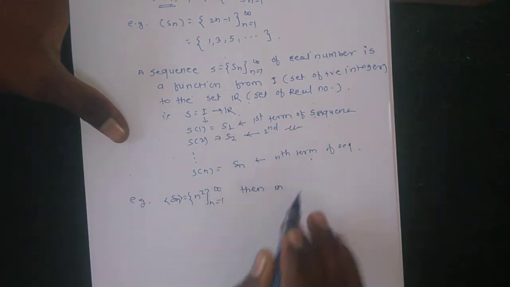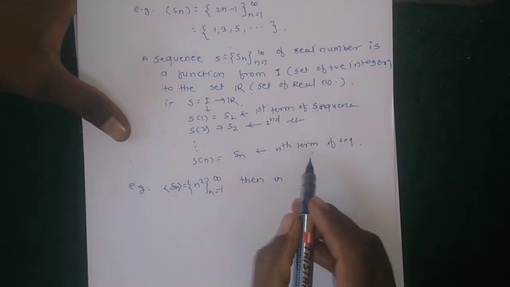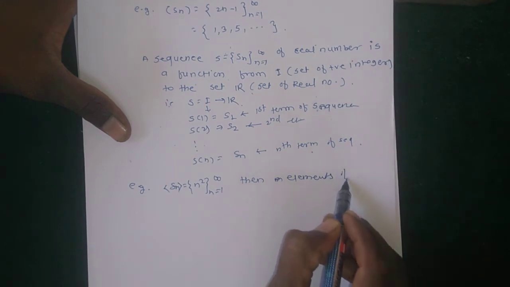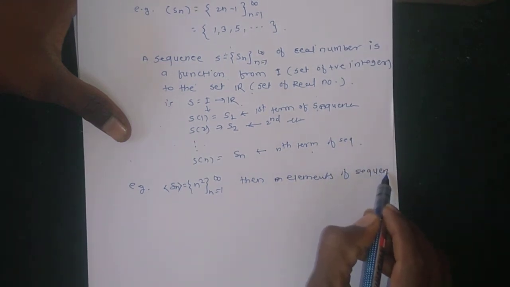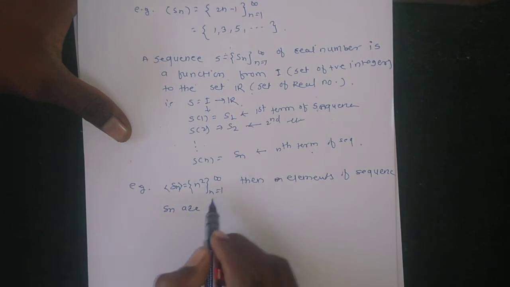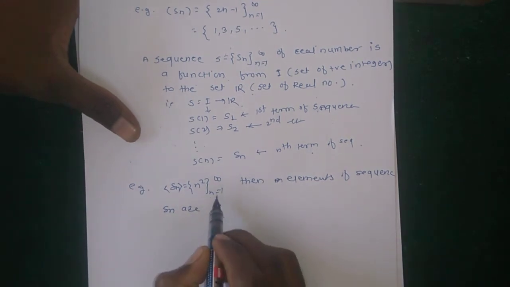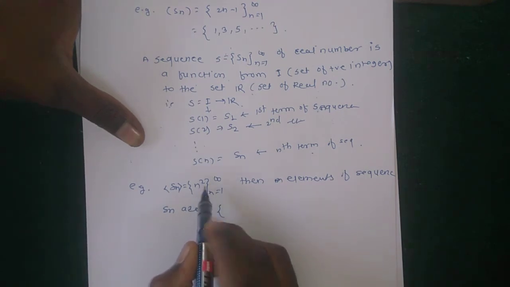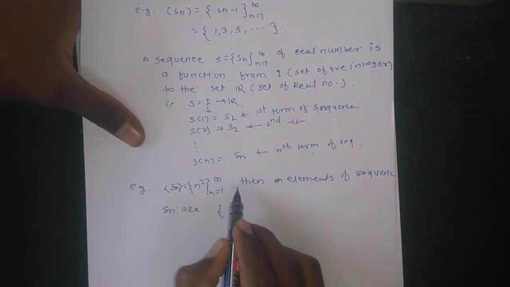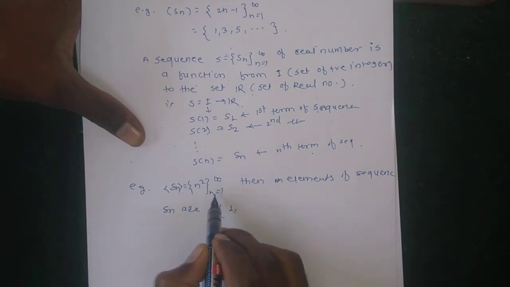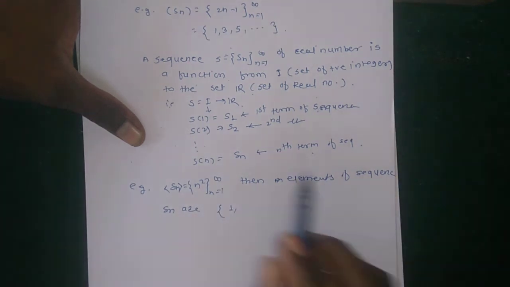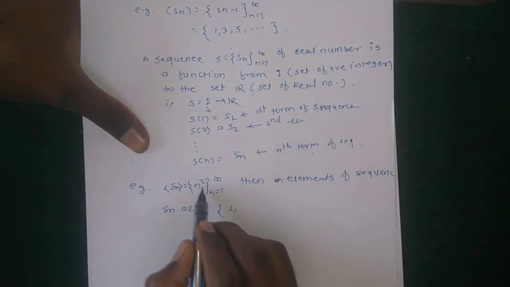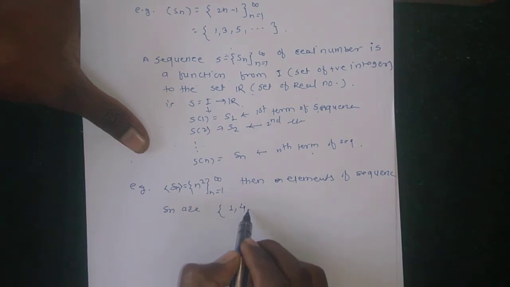Then the elements of the sequence are: if n is equal to 1, the value is 1. If n is equal to 2, the value is 4.